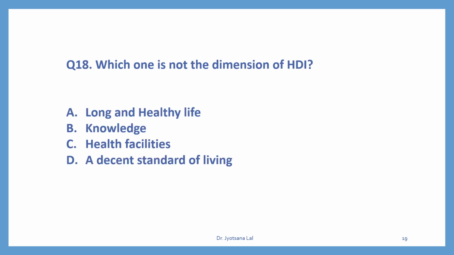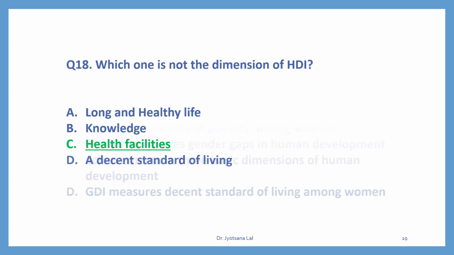Question number 18. Which one is not the dimension of HDI? There are 3 dimensions of HDI you must have studied. What are those dimensions? First is long and healthy life. Second is knowledge. And third is a decent standard of living. So option A, B and D are the dimensions of HDI. So which one is not the dimension of HDI? That is health facilities. Health facilities automatically comes under the long and healthy life. So C is not the dimension, and this is the correct option.